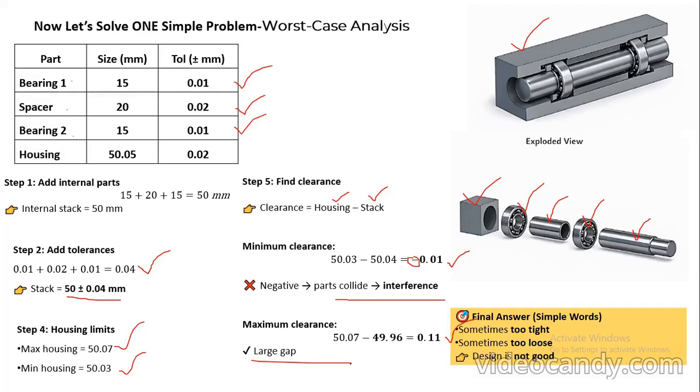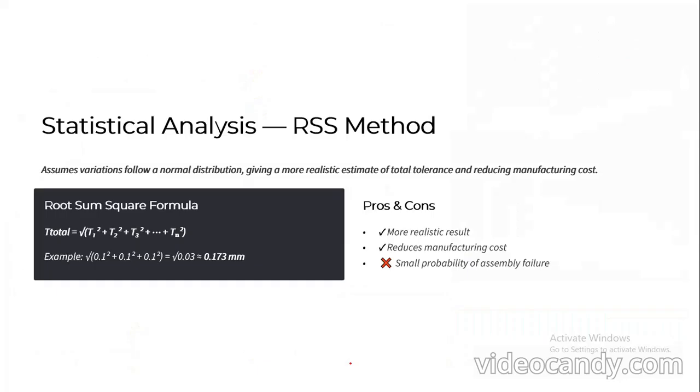Now the next one, the second type, RSS. RSS means root sum square. Here we are going to assume the variations follow a normal distribution, which will give a more realistic estimate of total tolerances by reducing the manufacturing cost.